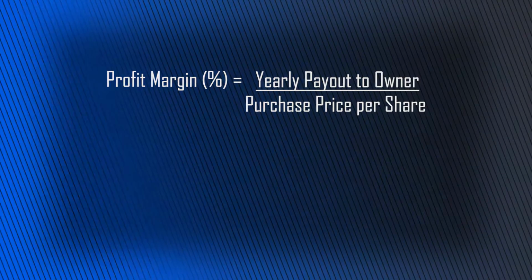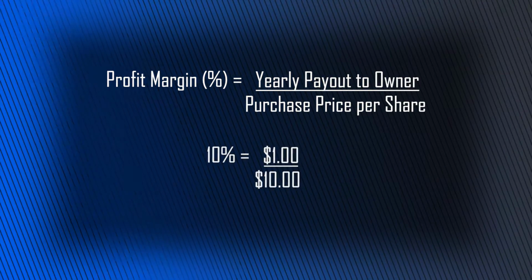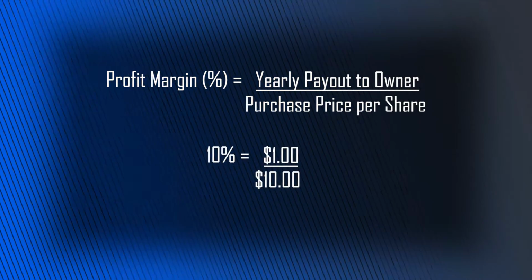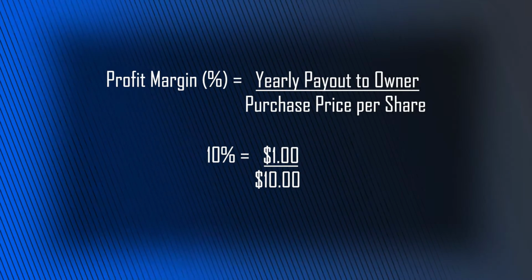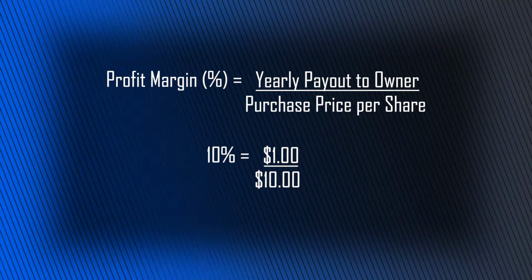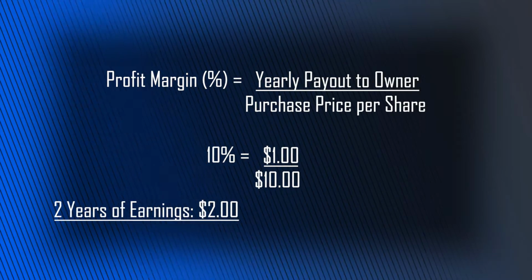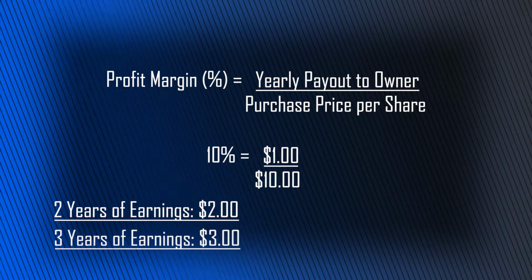So you pay $10 per share for this company, and you get to keep that $1 that it earns every single year. So it has a 10% profit margin. The stock remains at $10 a share every single year, but it pays you out its 10% in earnings, so $1 every single year. So at the end of year 2, you've collected $2. At the end of year 3, you've collected a total of $3, and so on and so forth. And at the end of the 10-year period, you get to recoup the $10 in total that you paid out.